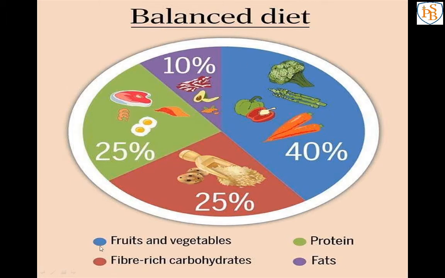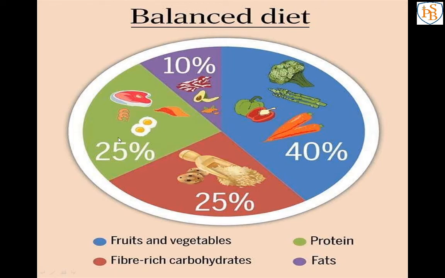The blue color is mentioned as fruits and vegetables. If you want to eat a balanced diet, 40% of your diet should be fruits and vegetables. Then the green color is protein.